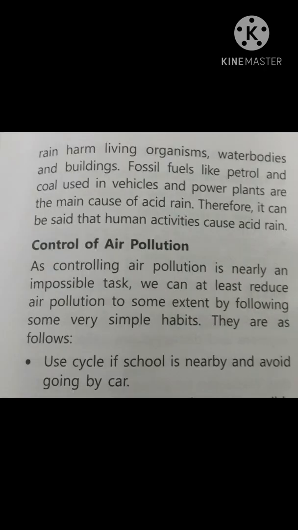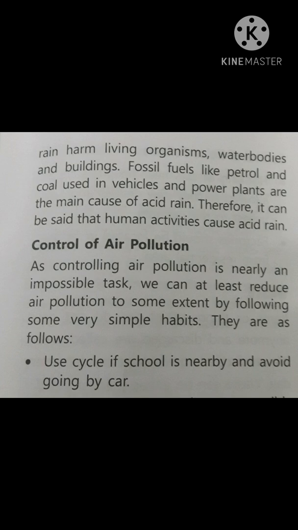The chemicals coming down with this rain harm living organisms, water bodies and buildings. Fossil fuels like petrol and coal used in vehicles and power plants are the main cause of acid rain. Therefore, it can be said that human activities cause acid rain.